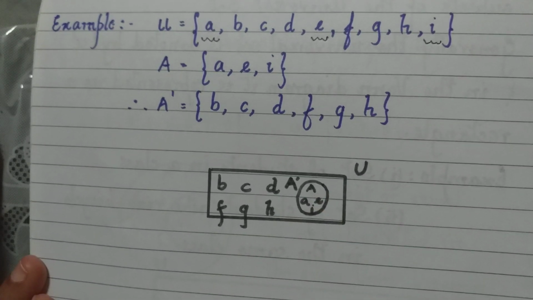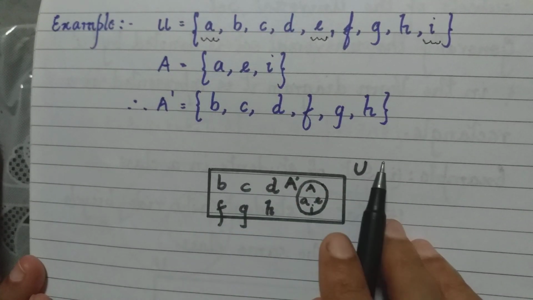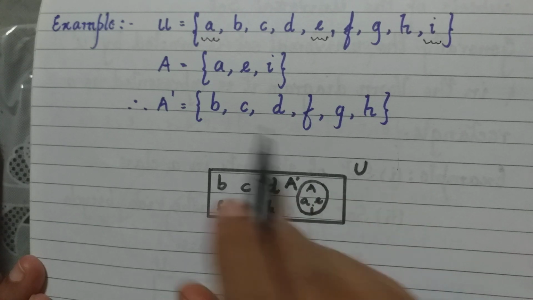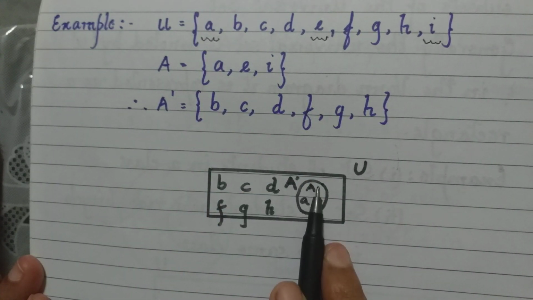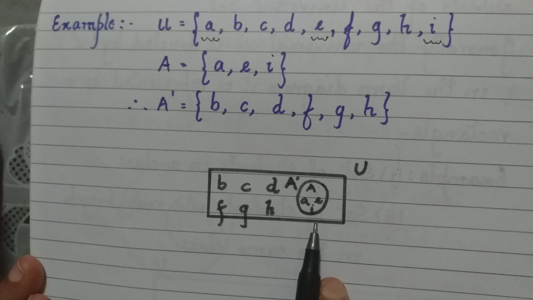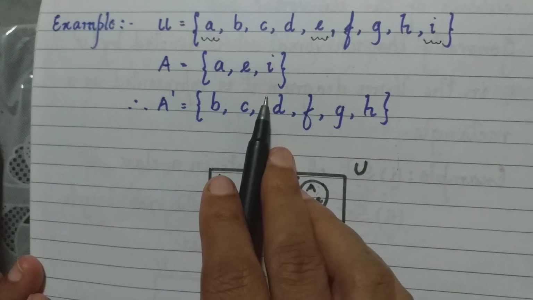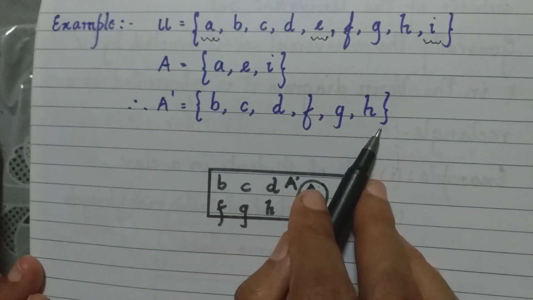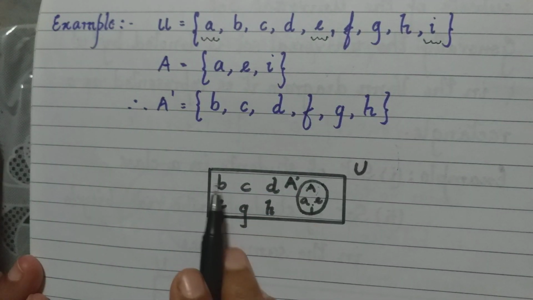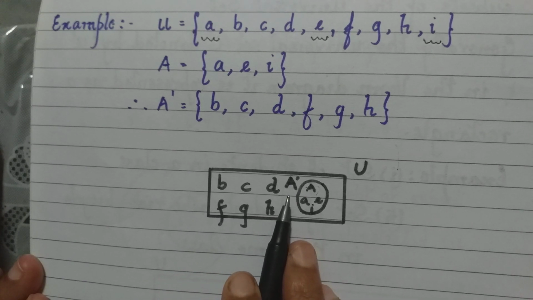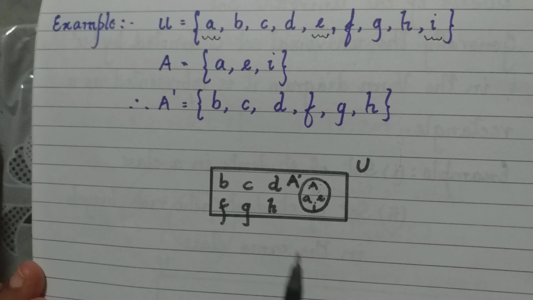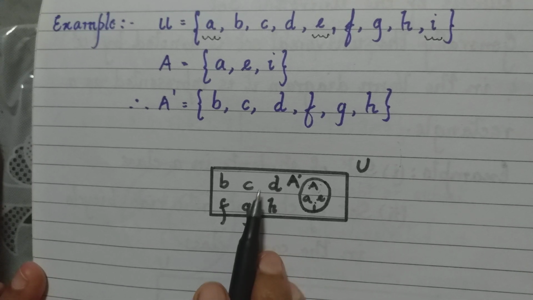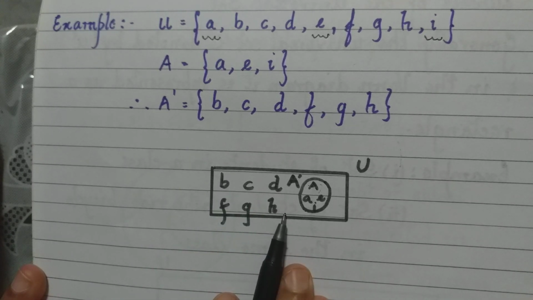Look at the Venn diagram here. You have a rectangle. It is a universal set. The set A consists of the elements A, E and I. You see set A written here consists of the elements A, E and I. What are the elements which are not in set A? B, C, D, F, G, H. That is written here. So this is how we find out what is the complement of a set.